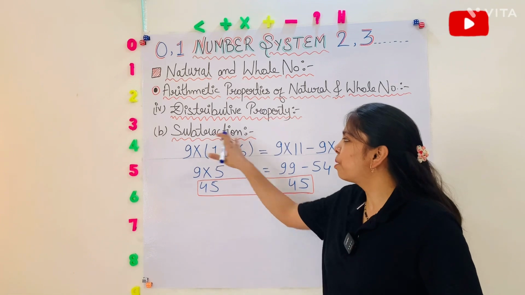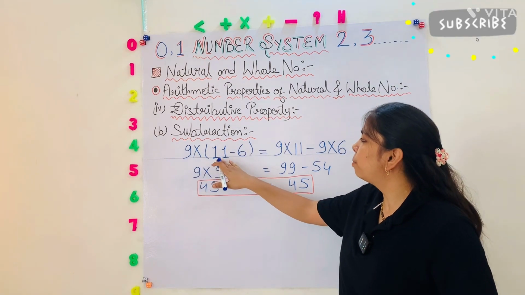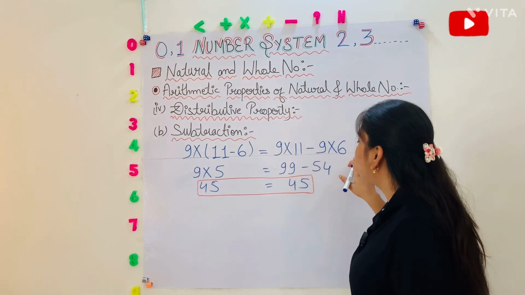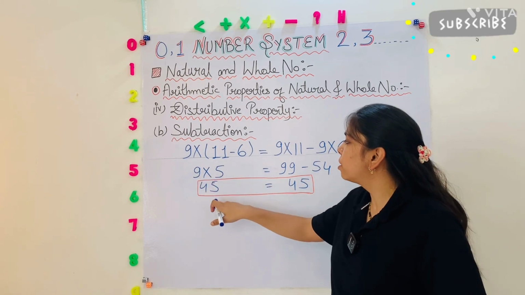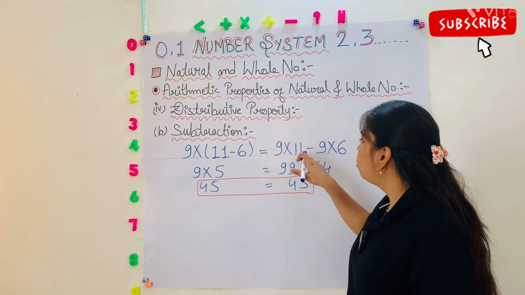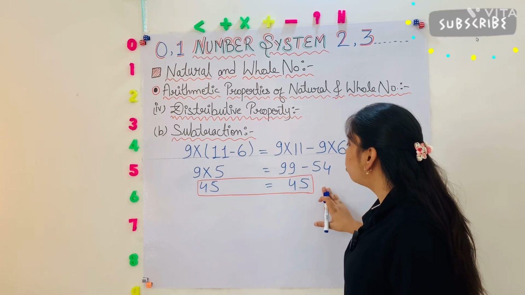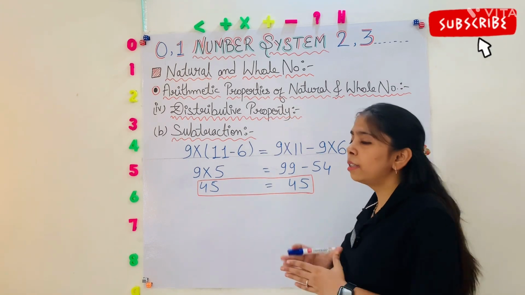So the next one is subtraction. Like here 9 into (11 minus 6) is equal to 9 into 11 minus 9 into 6. It will give 9 into 5 is equal to 45. But 9 into 11 is equal to 99 minus 9 into 6 is equal to 54. It will also give 45. Both are giving the same value.